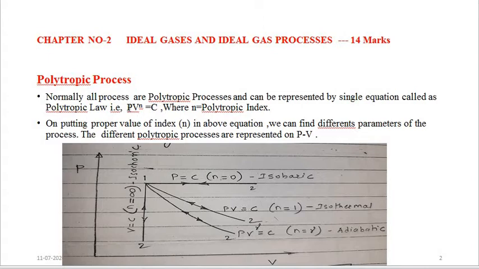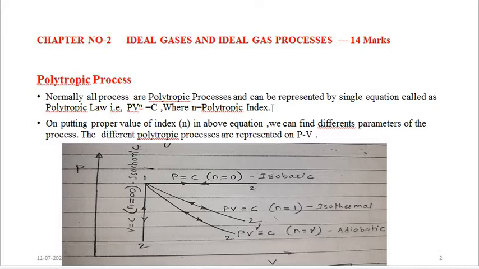So all the processes, whether ideal gas processes or practical gas processes, are termed polytropic processes, and they can be represented by a single equation, PV to the power n is equal to constant, where the power n is called the polytropic index.